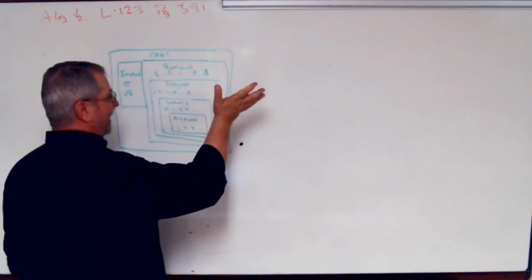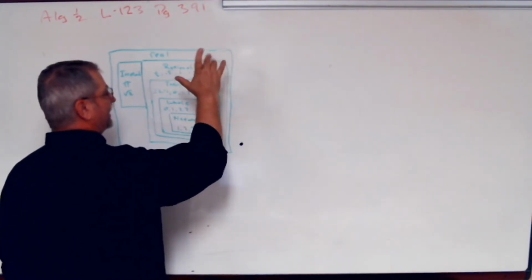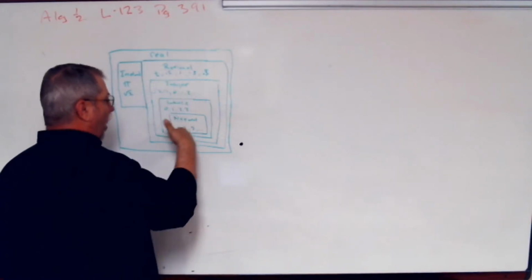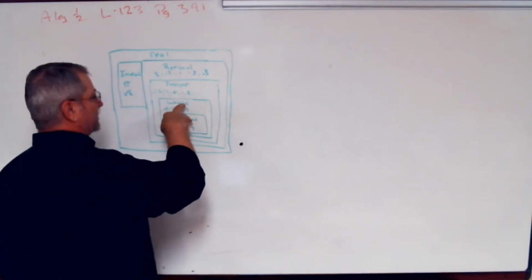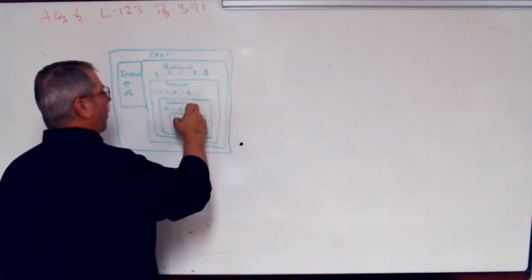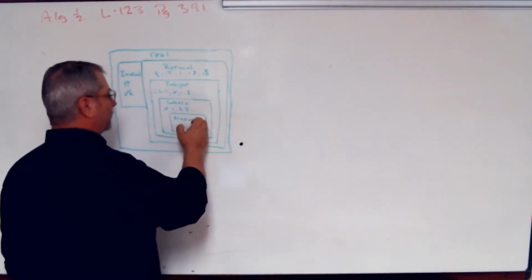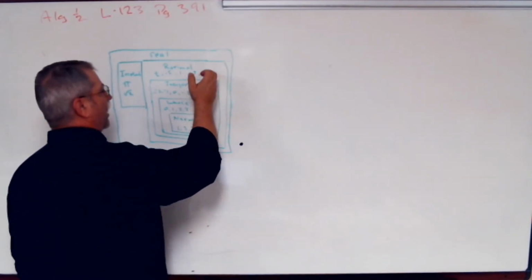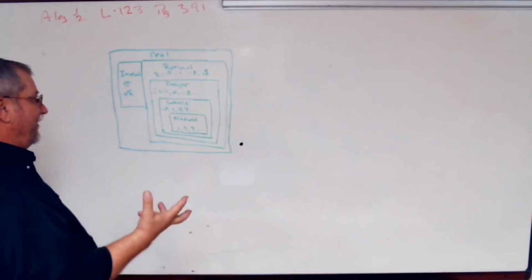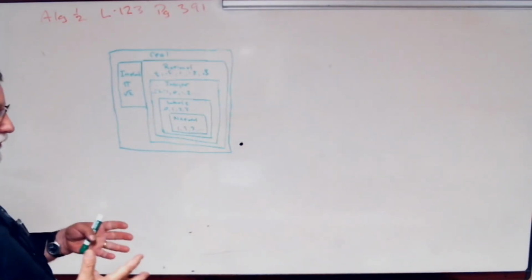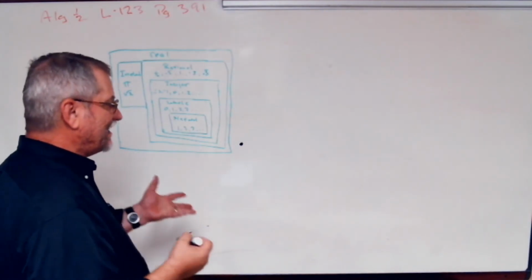Repeating decimals are fine. 0.3 repeated is 1/3. All of these can be written as fractions, okay? Any whole number is an integer. Every natural number is a whole. It's also an integer. It's also a rational. So all they're doing on this is asking you this number, what set does it fall into?